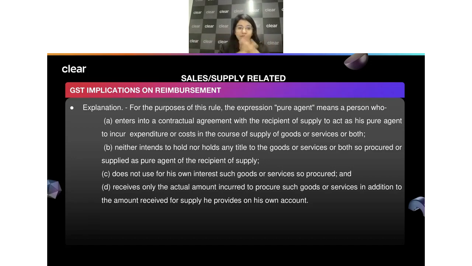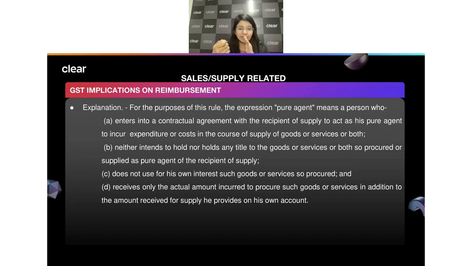Now let's assume the CA fees was 10,000, and let's say the government fees was 2,000 rupees. So the total was 12,000. Question is, when it comes to the GST, whether the CA is going to charge on 10,000 or 12,000. So the answer over here would be, if we just think normally, right? Let me ask you this question: whether the CA in this particular case will be going to charge GST on 10,000 or 12,000. I could see Sukanya says 10,000, Shravan says 10,000, Janvi says 10,000, so everyone is saying 10,000, and which is right also, right?